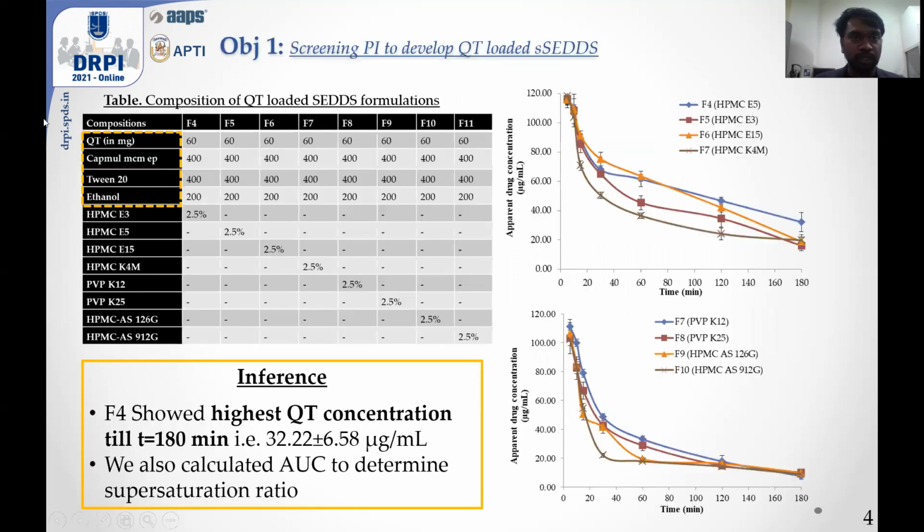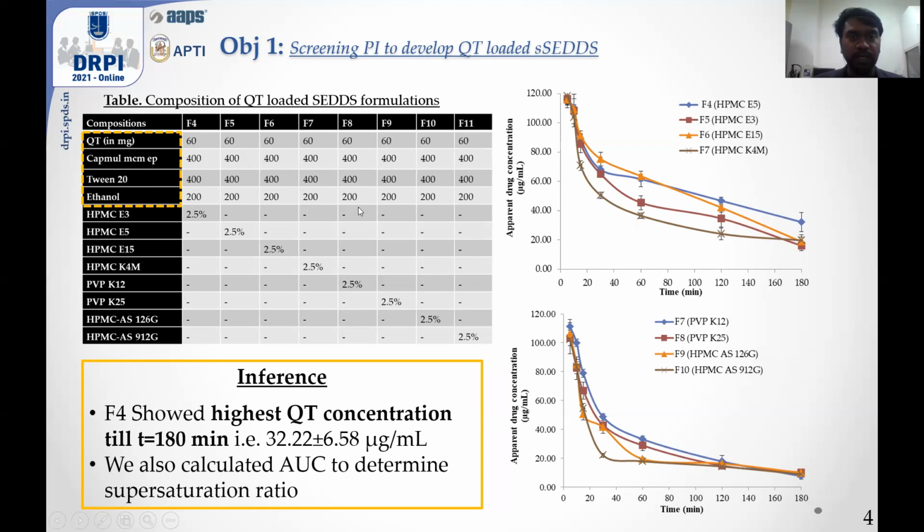Moving ahead with the first objective, here is the number of formulations which we have prepared. The highlighted box mentions the components which are present in the pre-concentrate state, in which quercetin was loaded at a concentration of 60 mg per gram of pre-concentrate. Here, the quantities were determined based on the solubility studies which we have performed. Here are the number of precipitation inhibitors which we have used for screening.